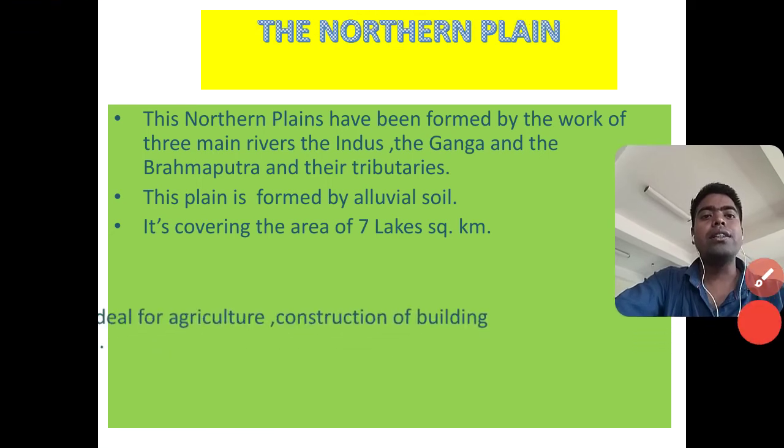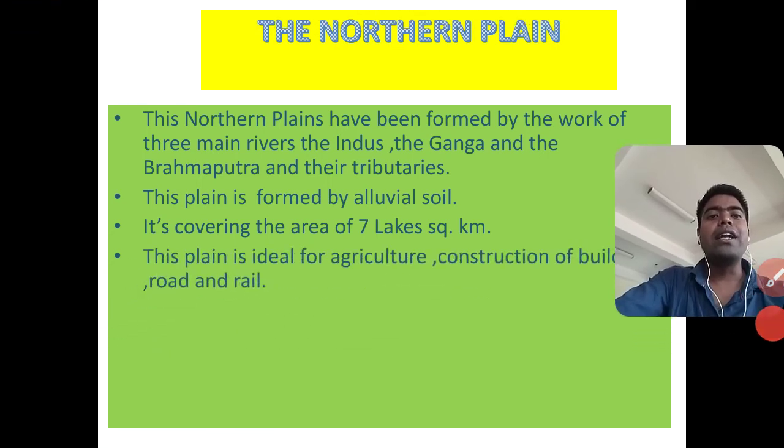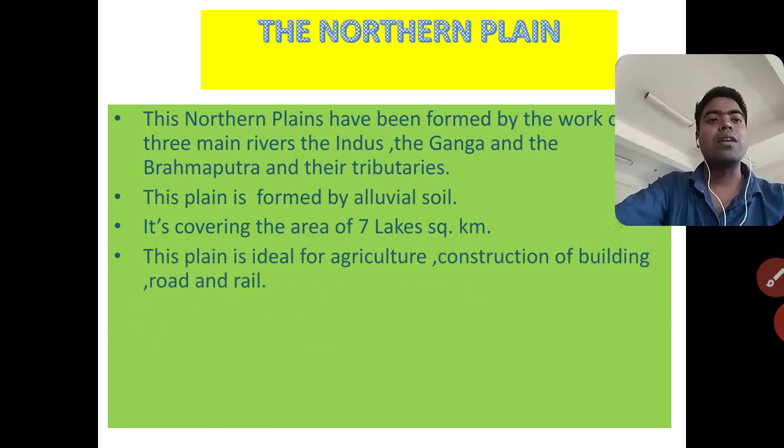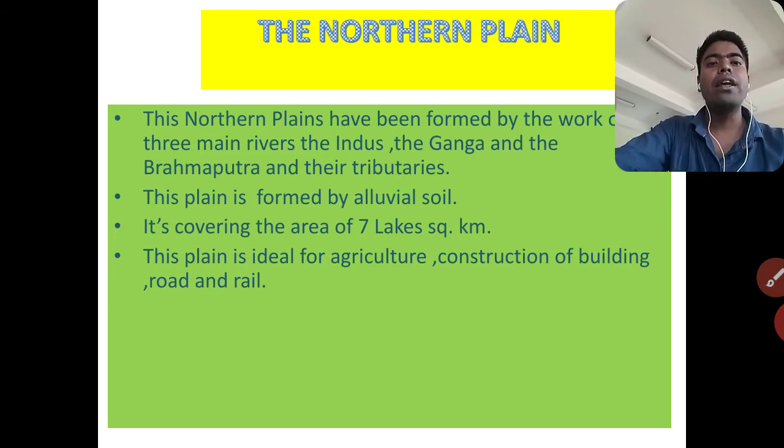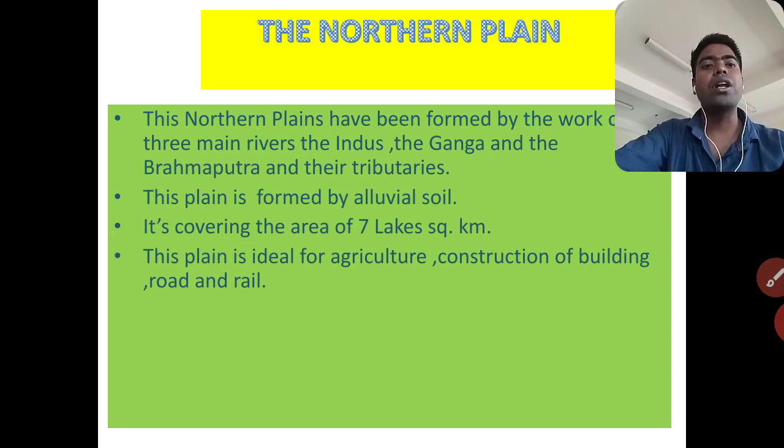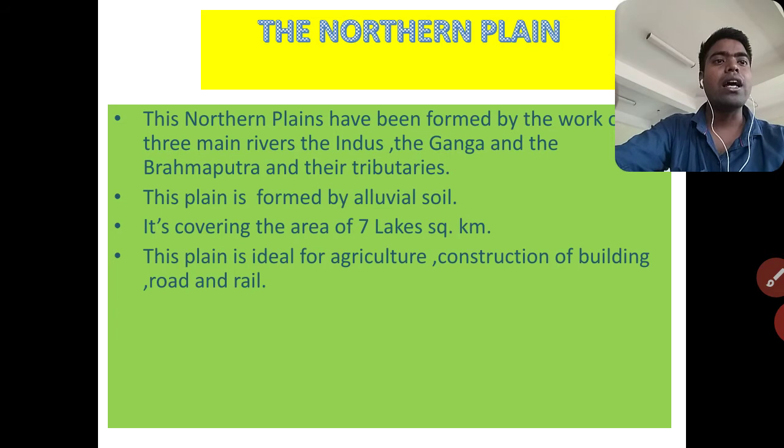Then third, the plain is ideal for agriculture, construction, buildings and roadways. Why? Because these areas are made by the work of the three main rivers. In this region the soil is alluvial and water is available, which is ideal for agriculture. Also, building and roadway and railway construction is easy. Why? Because this area is a plain area. That's why these things are easier in this region.